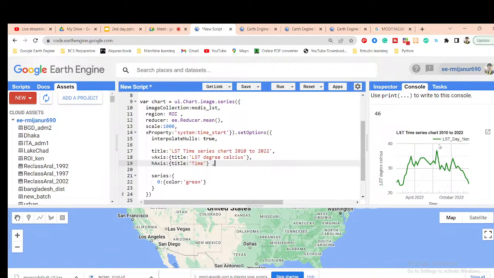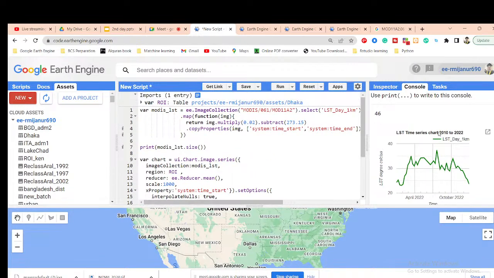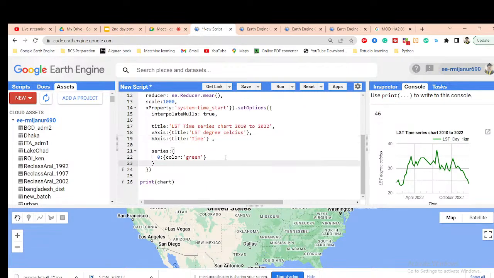As well as, if you want, you can also check the trend line. Suppose in this time I want to get, not only for this year but for the whole 2010 to 2022, what is the trend of the LST. Is it a high trend or low trend? So you can also make trend lines here and get the result about the trend line. So let's go about how we can easily do that. For that, I simply use trendline and put a comma sign also.